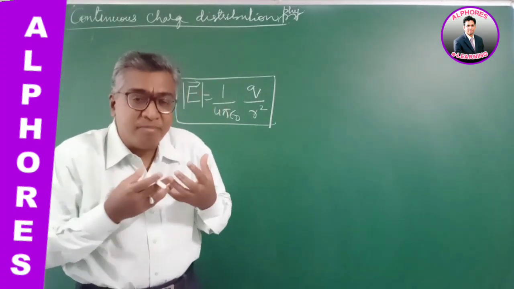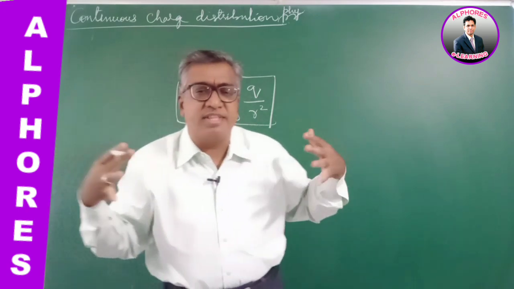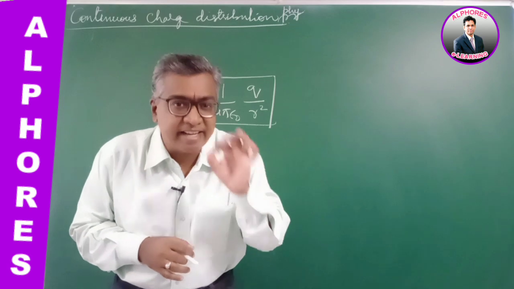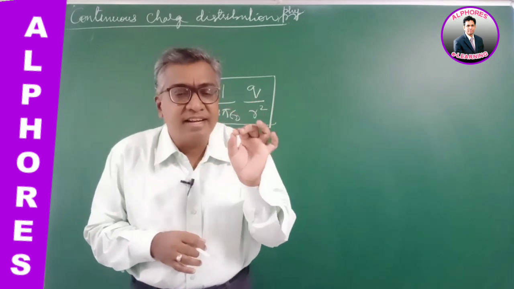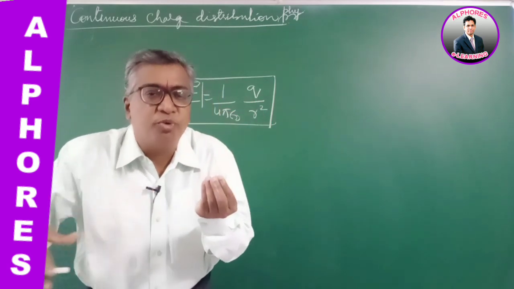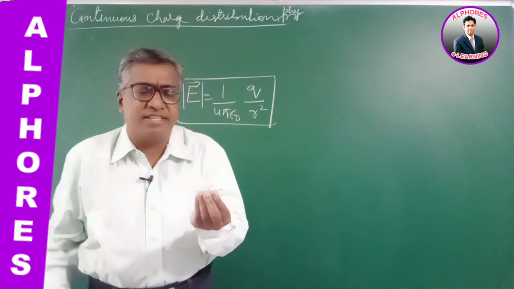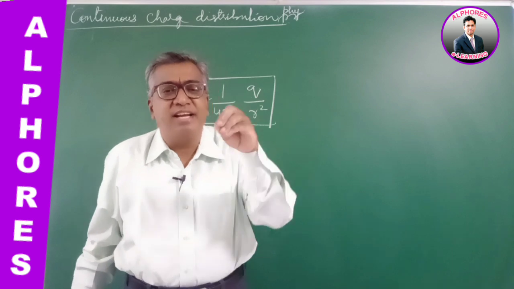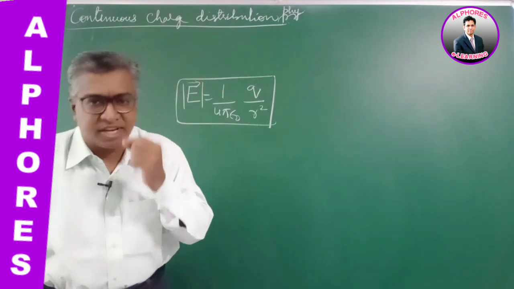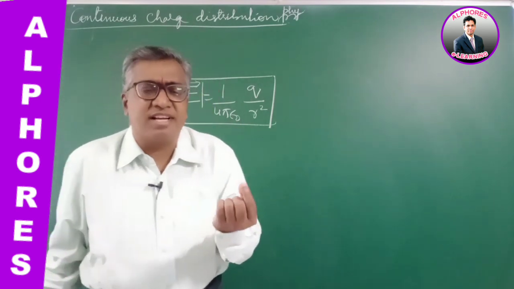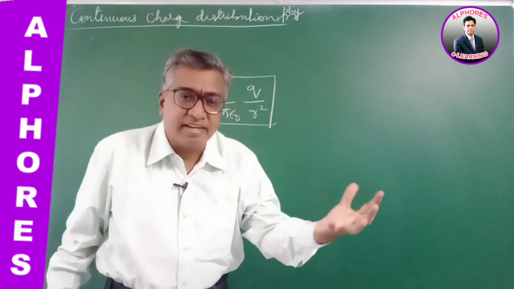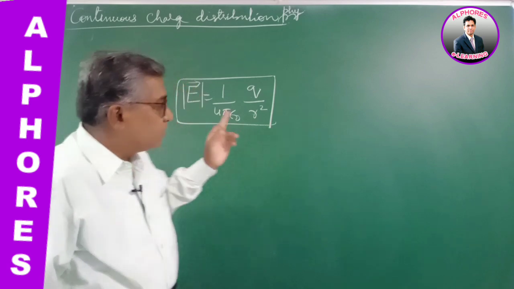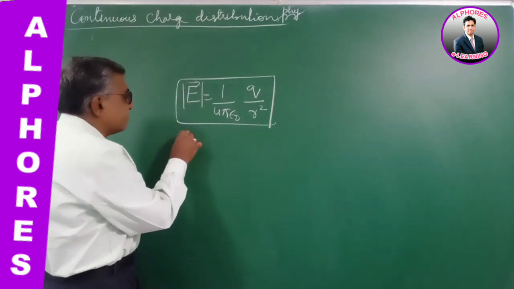If there are many such point charges around in the field, then what is the net field? The resultant electric field at any point due to many charges within the vicinity is the vector sum of all the individual fields produced by every charge. Considering the field due to each and every charge, the vector sum of all of them taken together gives the resultant electric field.